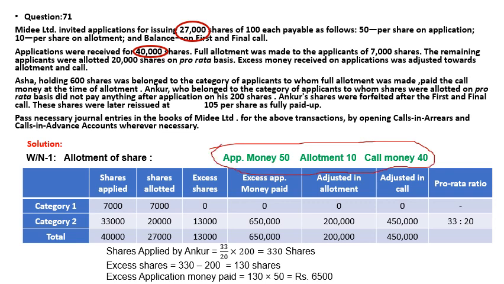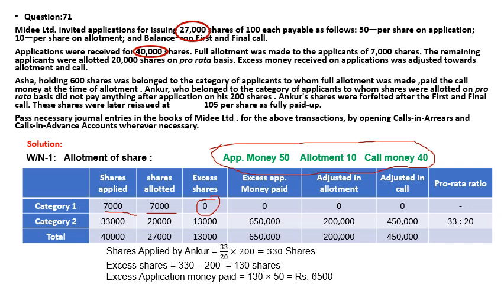Now we have category 1, the 7,000 shares. 7,000 shares applied, 7,000 allotted. So there is zero excess. That is, no excess money is applied towards allotment.